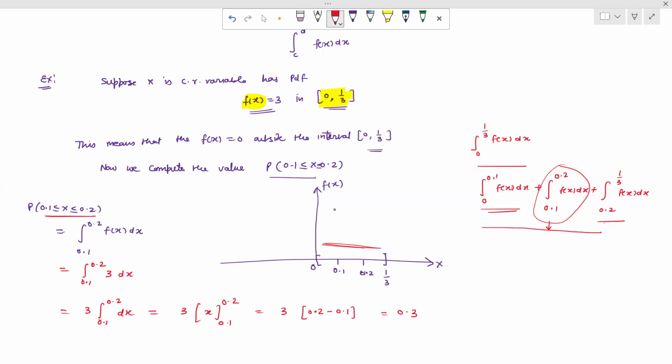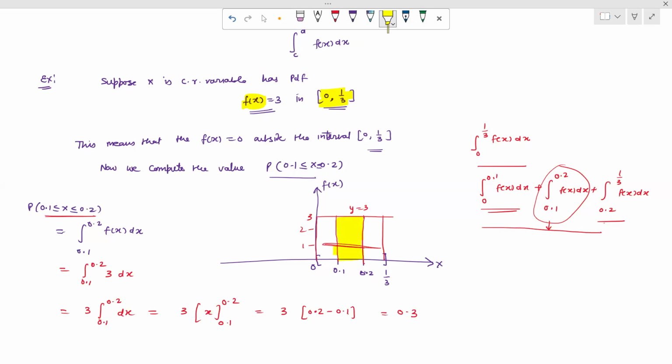Now we want to evaluate this by using the graph. The function is constant, so here fx equals 3, so y equals 3. Y equals fx. So we can take here is 0.1, here is 0.2, parallel to the x-axis, and 1 by 3 we have taken. This is a rectangle, but we are going to evaluate the area of this portion, between 0.1 and 0.2.